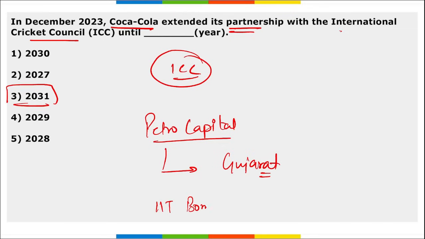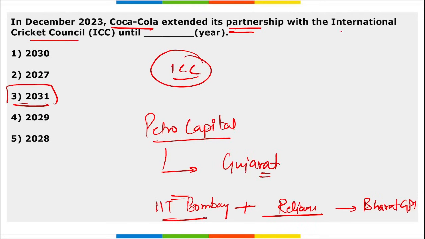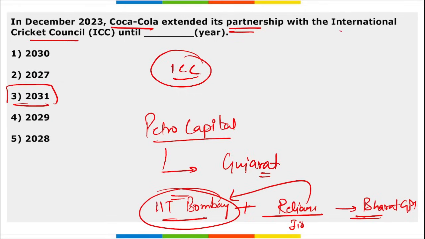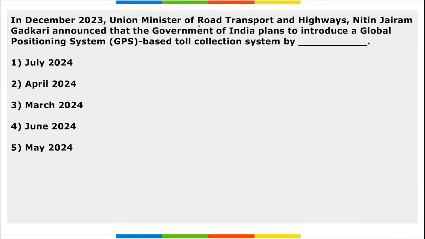Which organization tied up with IIT Bombay to set up Bharat GPT? Reliance Jio has partnered with IIT Bombay to set up Bharat GPT. Next, Union Minister of Road Transport and Highways Nitin Gadkari announced that the Government of India plans to introduce a GPS based toll collection system by which year?